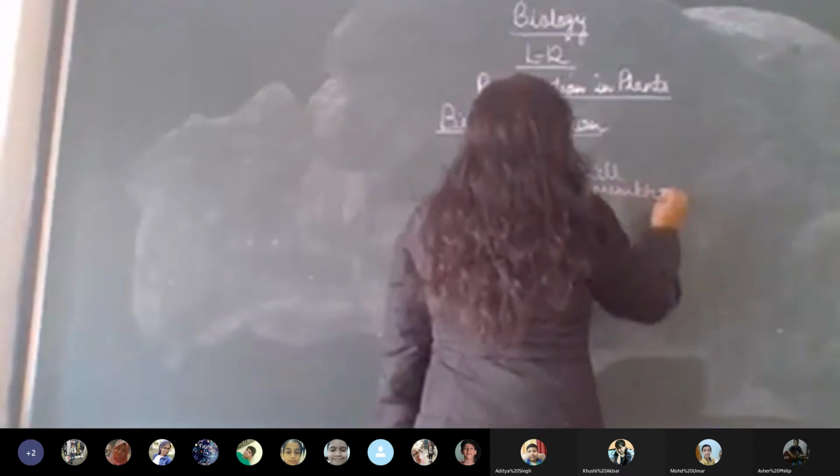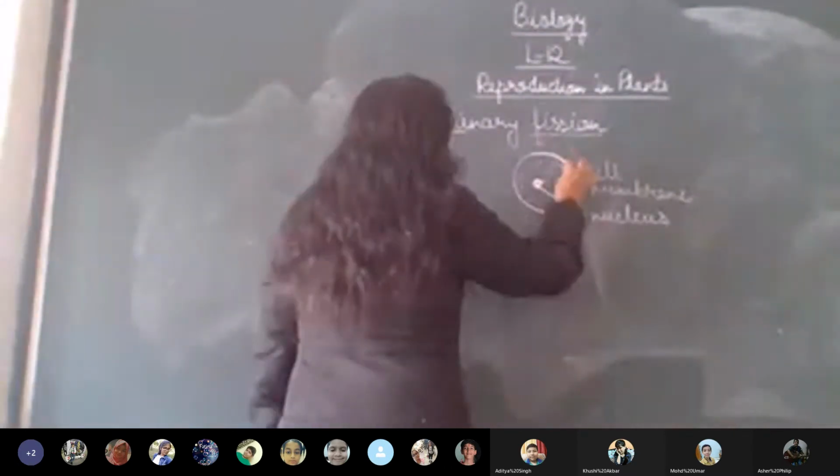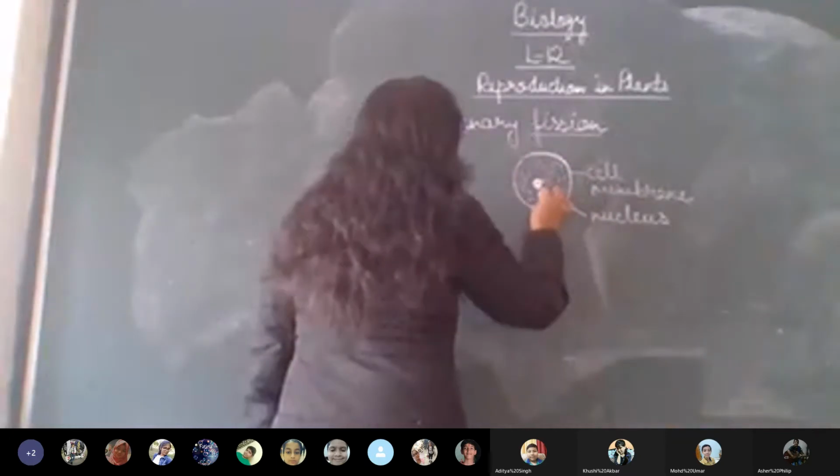Then you have the nucleus. As I am drawing it, you can do it too. The nucleus is called the brain of the cell. Then you have this liquid filled in it, and this is the cytoplasm.